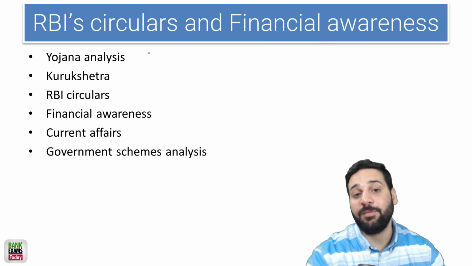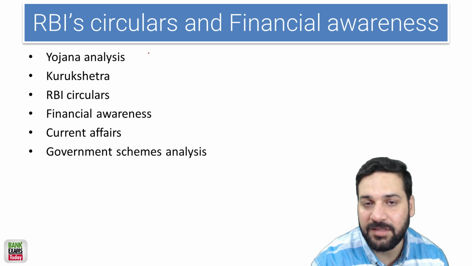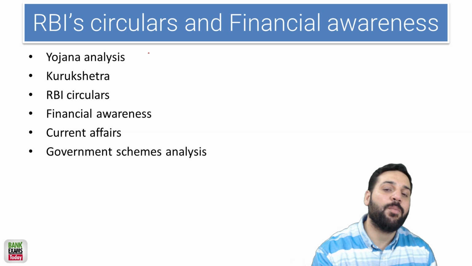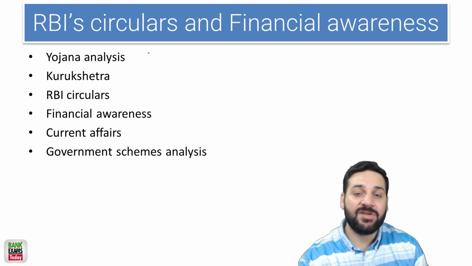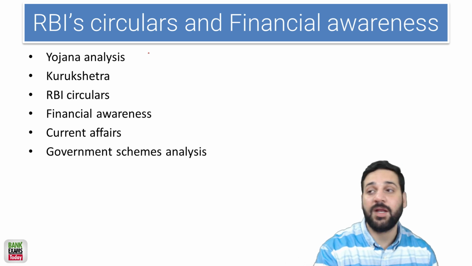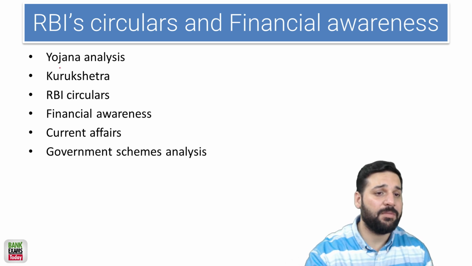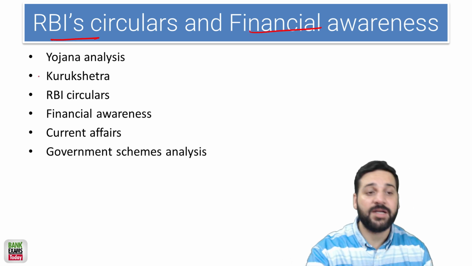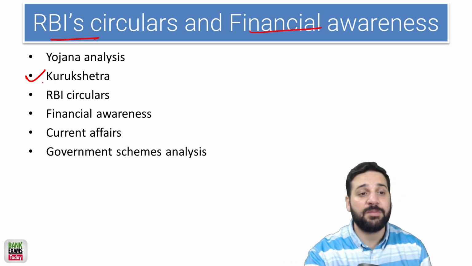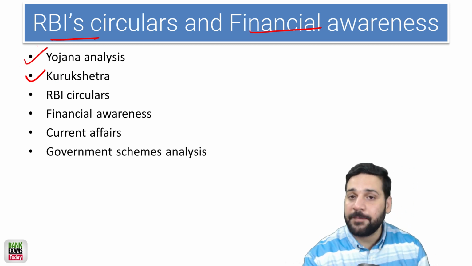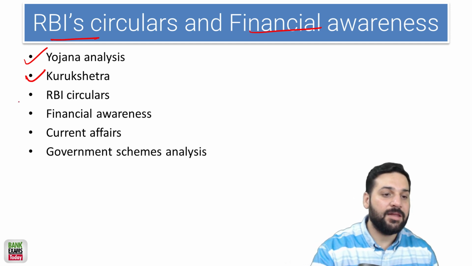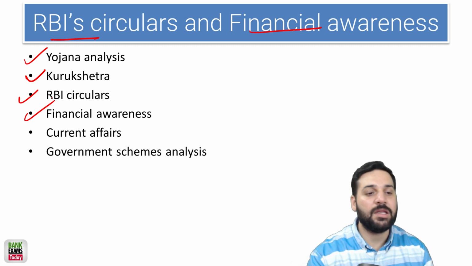And then the RBI circulars. Many of you will ask me, sir, why are the RBI circulars important for Phase 1? See, RBI circulars are important for Phase 2, the FM section, as well as for the GA section. I've seen a lot of questions from RBI circulars in Phase 1. There will be 5-6 questions from the RBI circulars, and financial awareness is sort of important. Last year as well, there were a lot of questions from Kurukshetra in Phase 1, and in the ESI paper, a lot of questions were from Yojana. It is an in-depth analysis of government schemes, and financial awareness is again really important.